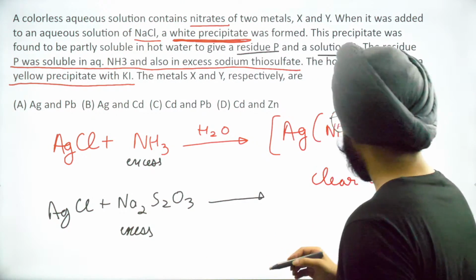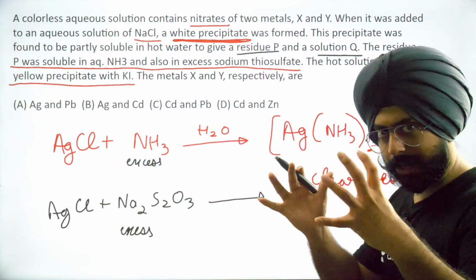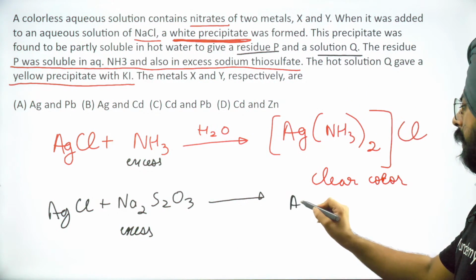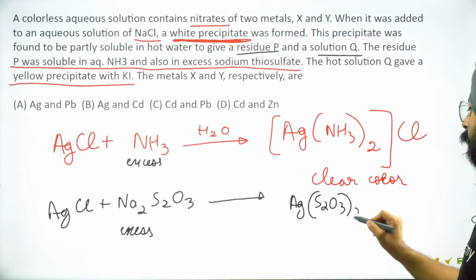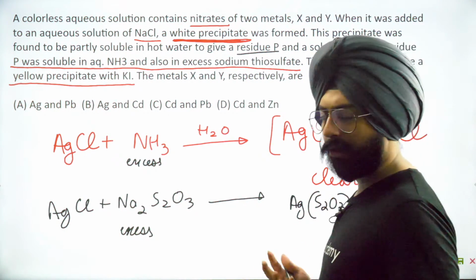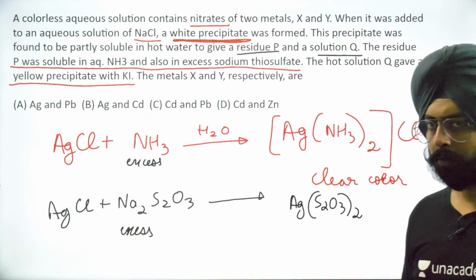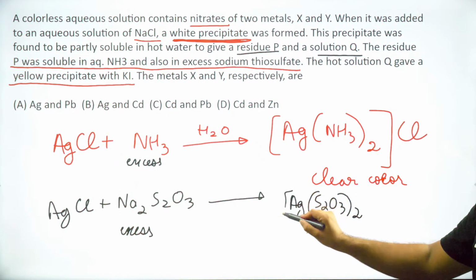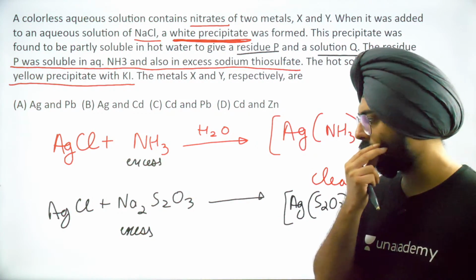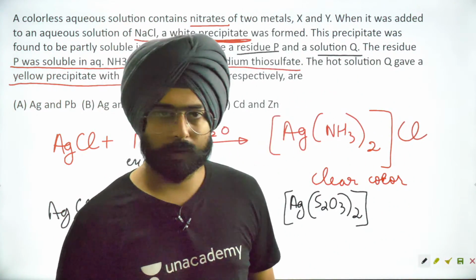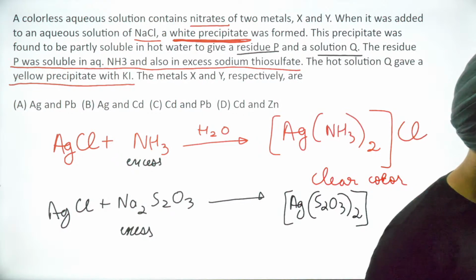Chalo, यहाँ पे the coordination entity will be very similar to this one: Ag(S2O3)2, okay, that's the kind of complexes silver makes. What should be outside the coordination entity now?